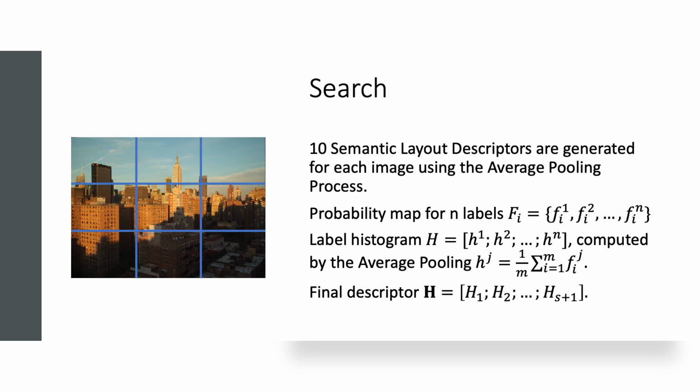First, an image is divided into 3 by 3 grids, and probability maps are converted to histograms through an average pooling process for each such sector. The 10th array is the same average pooled histogram, but for the whole image. We also define aspect ratio search restrictions. Since we use semantic information features instead of the traditional appearance information features, we can find images with different appearances, which gives more artistic value to this algorithm.